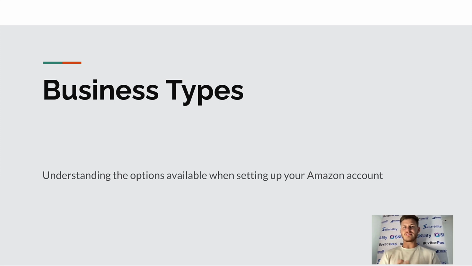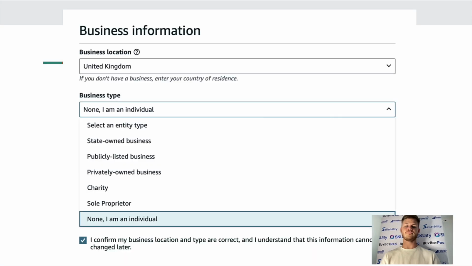Now, there really aren't that many of them that you need to be concerned with, as it probably won't apply to you. But these are the different business types and what they are. So, understanding the options available when setting up your account. This is what you're presented with when you go to set up your Amazon Seller Central account. It'll ask you for your business location. If you don't currently have a business, then you just enter your country of residence, right?